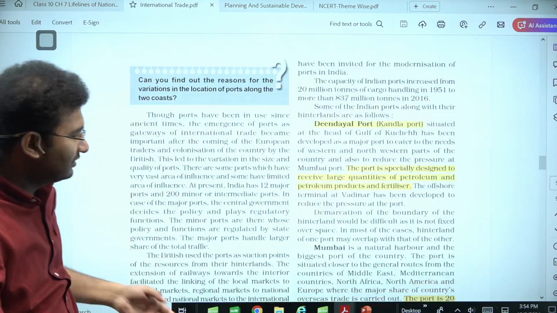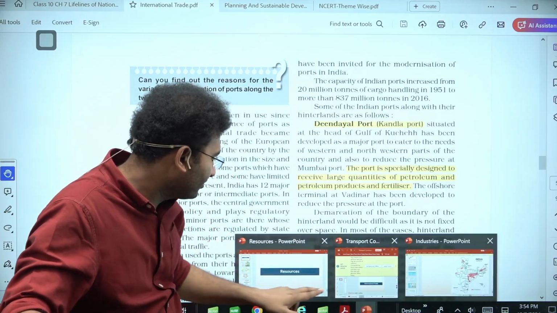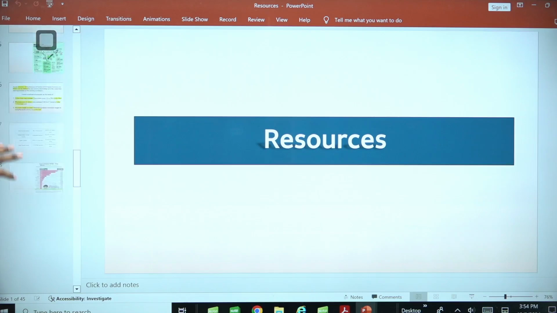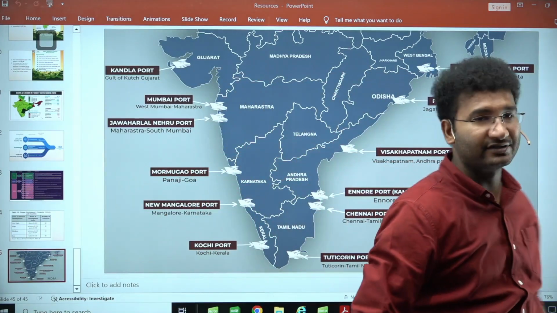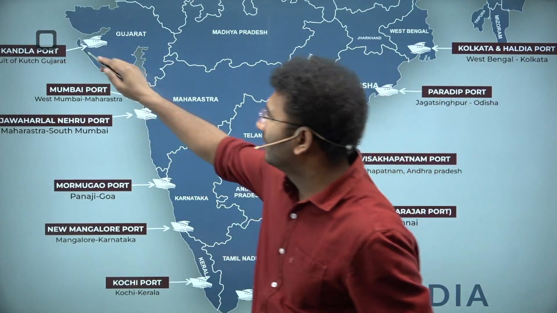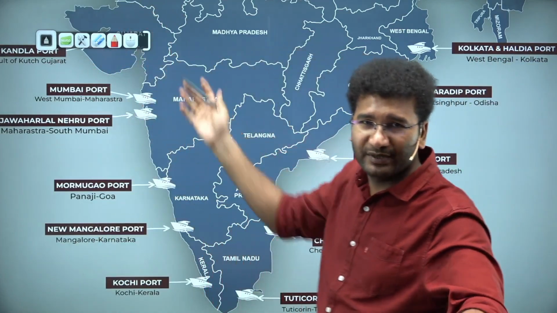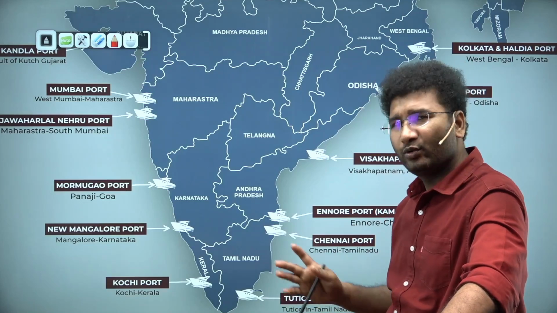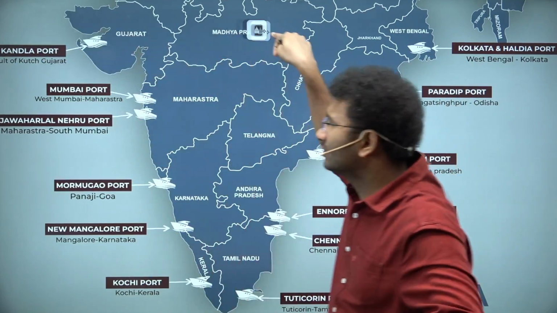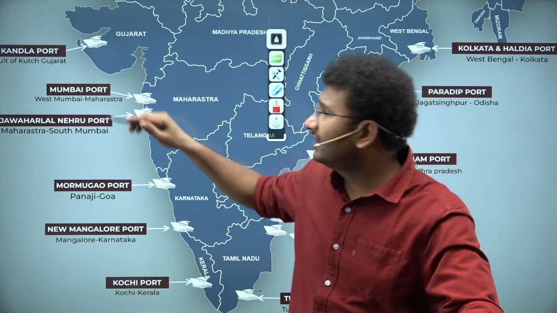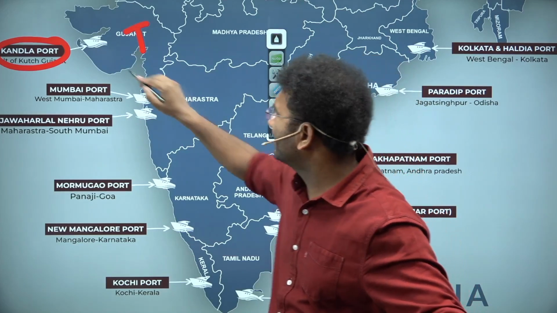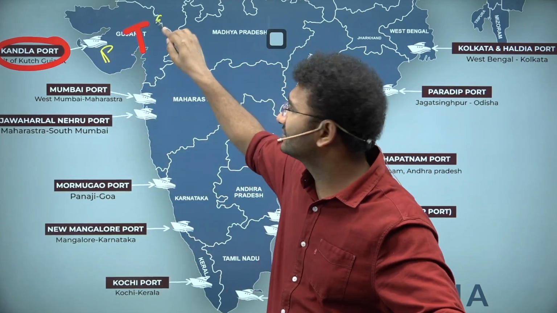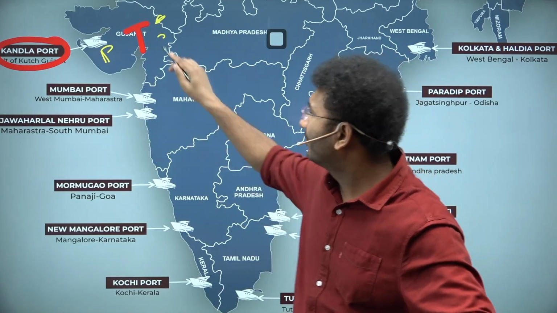Let me show you the international trade first and then we'll look into the other aspects. See, the international trade in India is majorly taking place through these ports. What are these ports? Look at this. These are the major ports, and there are minor ports also. We'll look into the minor ports as well. But first look, how will international trade happen? It is Kandla port. You know what kind of industries are there in Gujarat? There is a textile industry here, right? Petrochemical industries are there. Petroleum products are there here. Reliance, Jamnagar, right? So textiles.